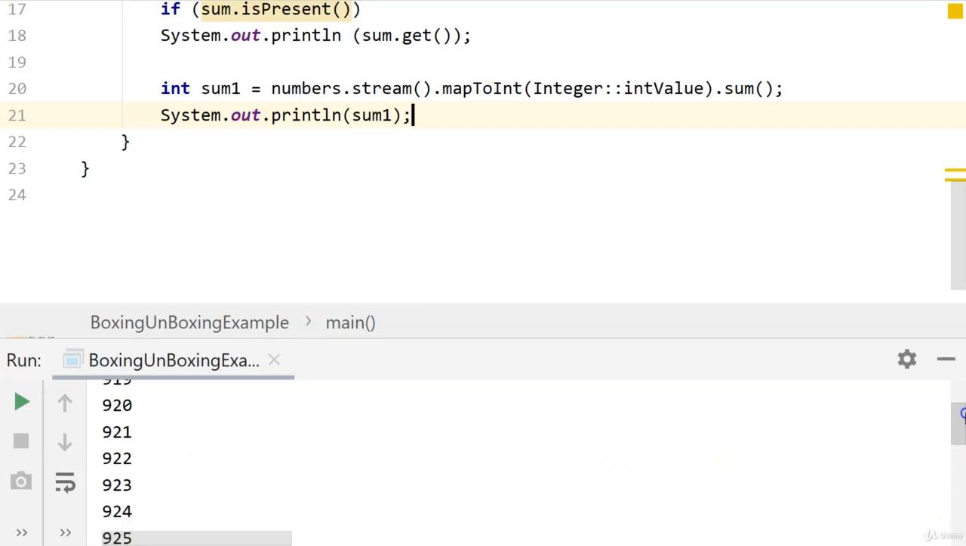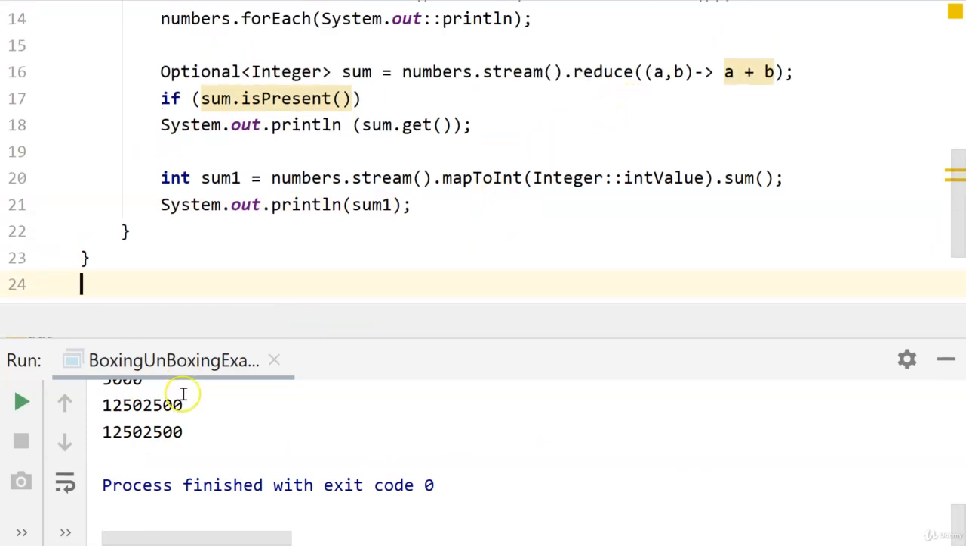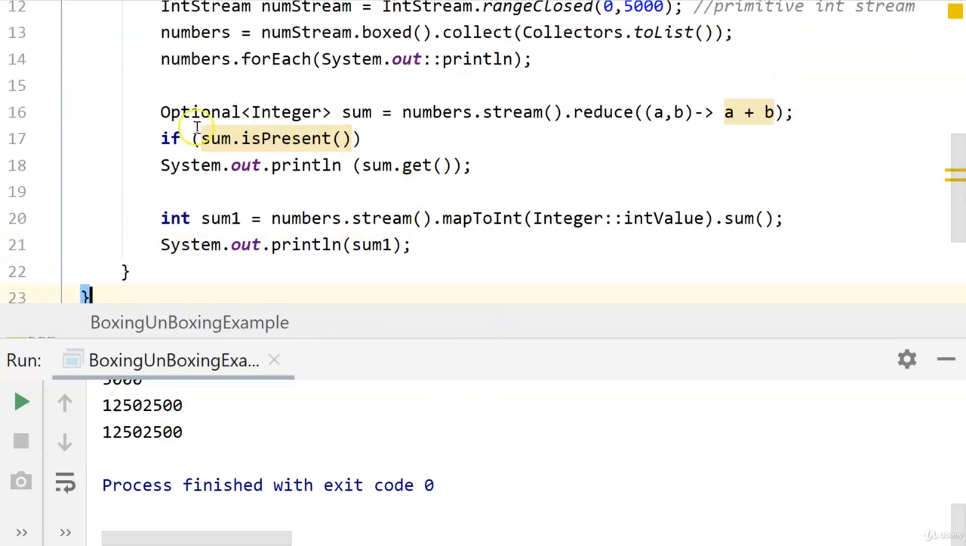You can see that it printed out the first 5000 numbers, and then afterwards the sum, which we calculated through reduce, is 1250250, and the sum which we calculated using our mapToInt, converting that Integer to a primitive value and calculating it with .sum, is also the same. So there are two ways you can do unboxing: by using the reduce operation, or using mapToInt, providing the Integer to int value conversion, and then calculating the sum.